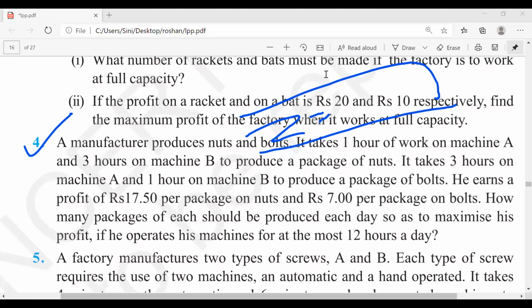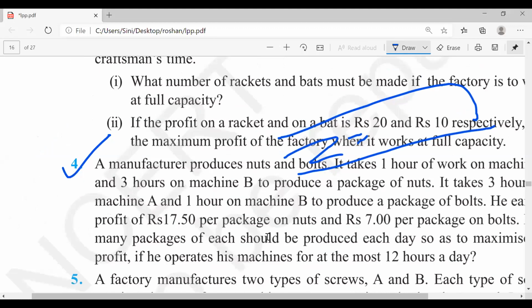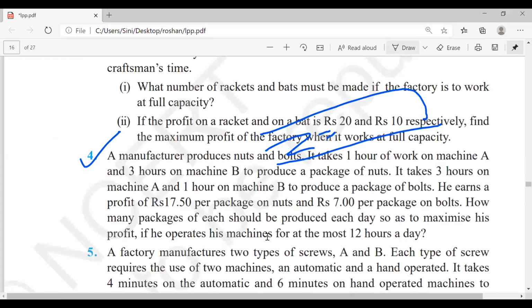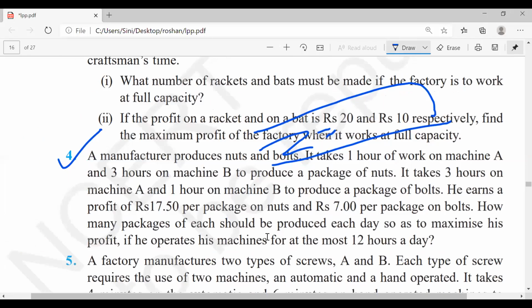Whatever answer you're getting, just send me something. What is the Z value you're getting? If you're getting Z is equal to 12x plus some 4y, send me that. That's the only thing I'm asking. Z value, optimization. Z is optimization. What is that value?